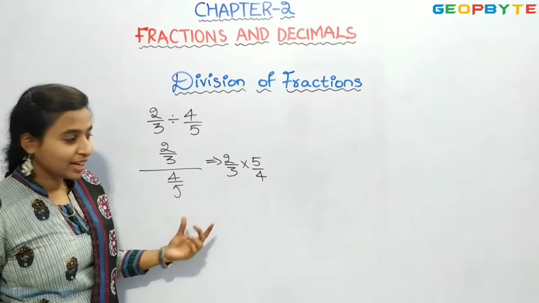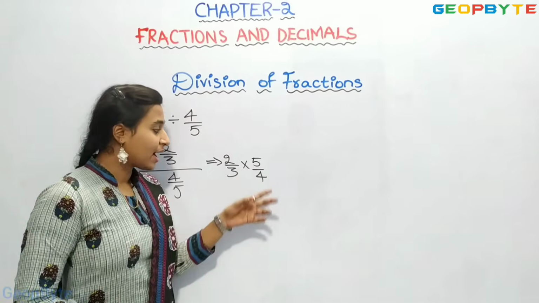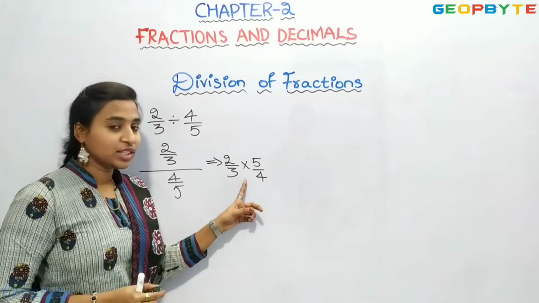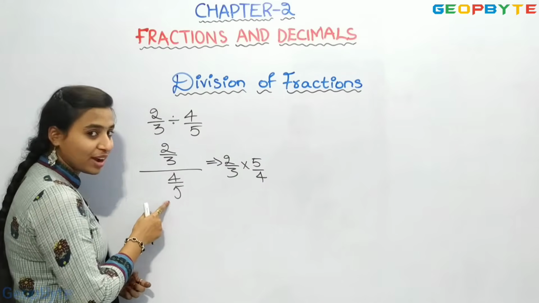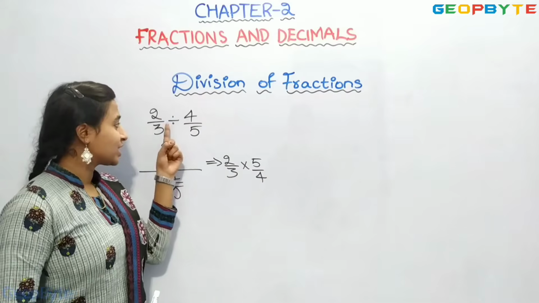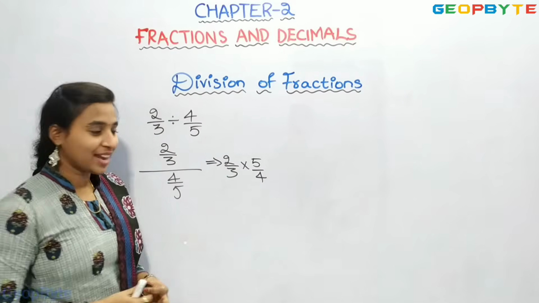If you see clearly, 4 by 5 gets its reciprocal, and we have written 5 by 4. The division sign changes to a multiplication sign.